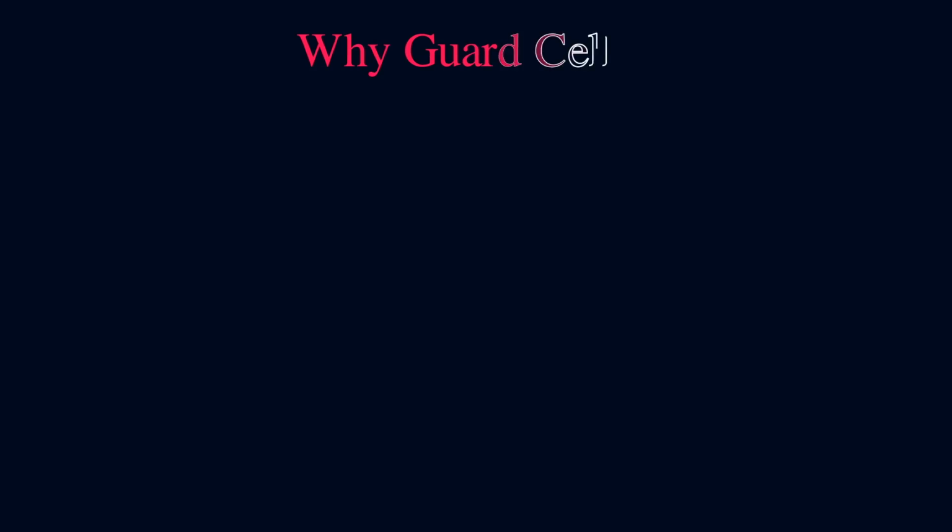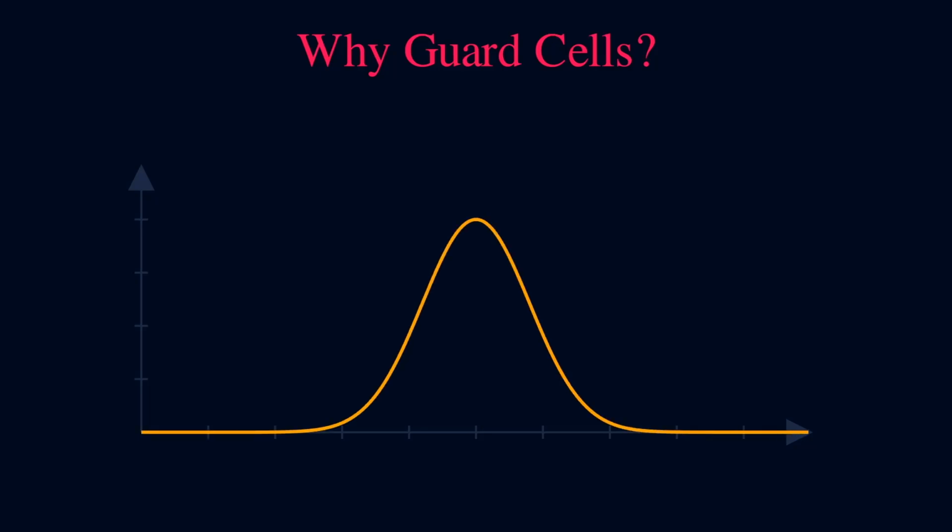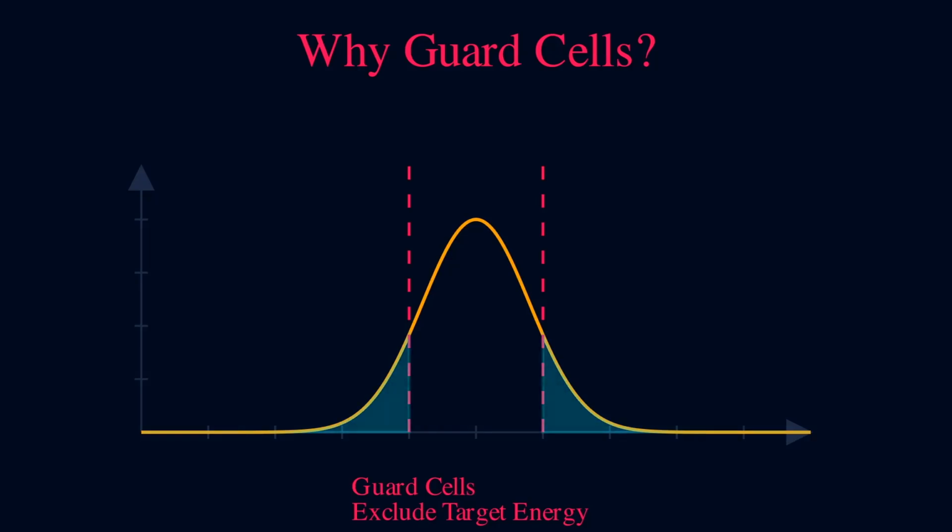But why do we need guard cells? Consider what happens when a strong target is present. The target's energy doesn't exist in just one cell, it spreads across neighboring cells due to the radar's range resolution. Without guard cells, this spillover would contaminate our reference cells, artificially raising our noise estimate. The guard cells create a protective buffer, excluding the target's energy from our calculation. This ensures our noise estimate remains clean and accurate, using only the blue reference regions.